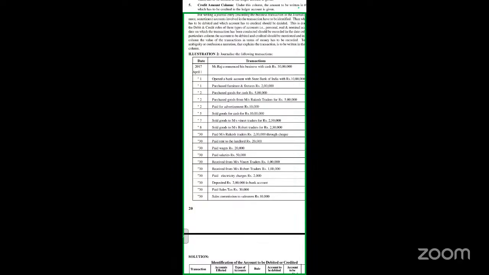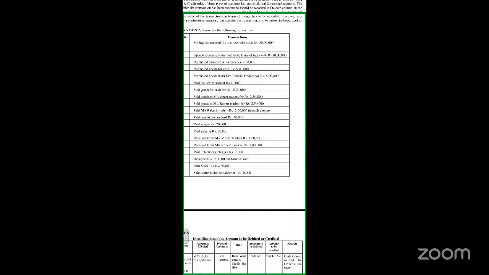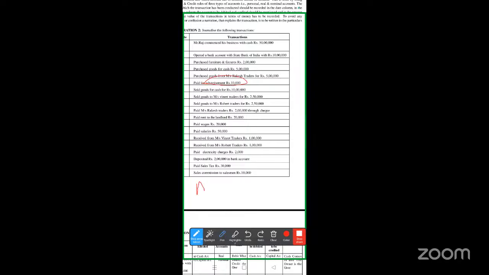Now, advertisement. Is it a personal account? No, there is no name. Is it a real account? No, we cannot touch and see that. Yes, it is an expenditure to us. So as per the nominal account rule, debit all expenses and losses. So we need to debit the advertisement. I'll debit advertisement.